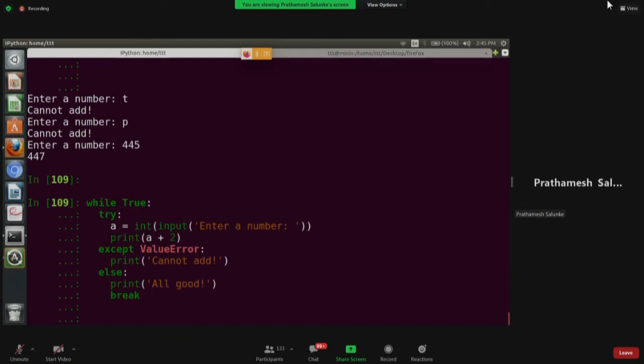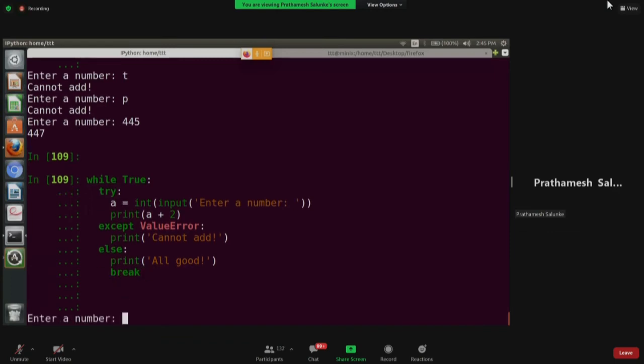Guys, be careful. You always have to break it if everything is fine. So you guys can type this out. Just remove the break from try, then put an else, and inside else type print all good and break.